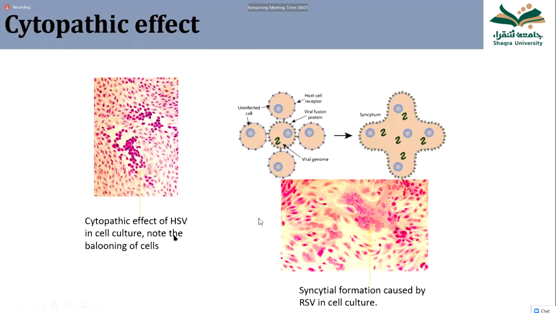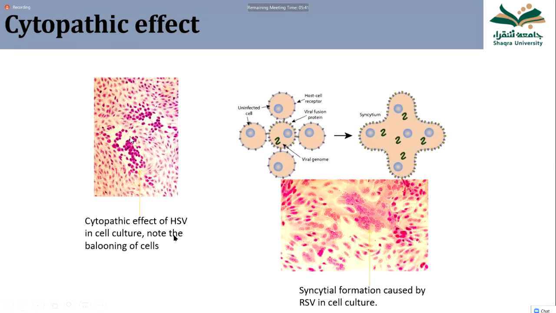Here, I am going to show you two cytopathic effects. Here you can see the cell culture. In the background, the cells are of normal morphology of the cell line. So these are the normal cells, and then in the center, these are the infected cells by the virus. Similarly here, this is another virus, normal cells here, and the infected cells here.